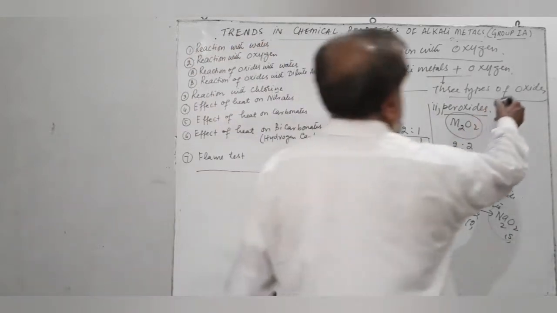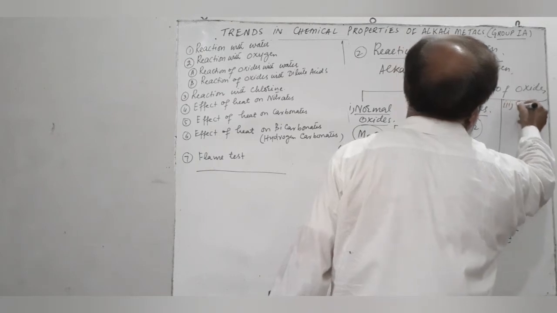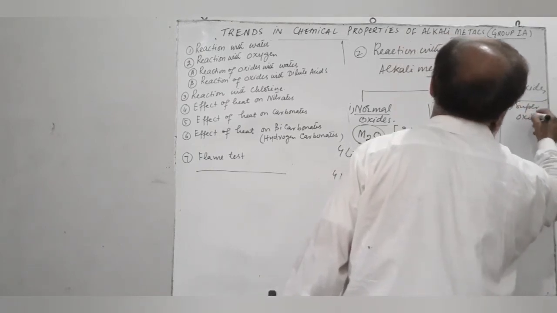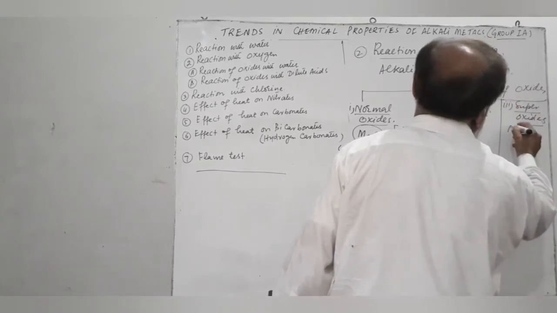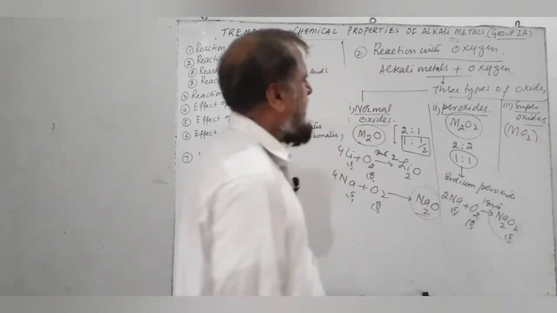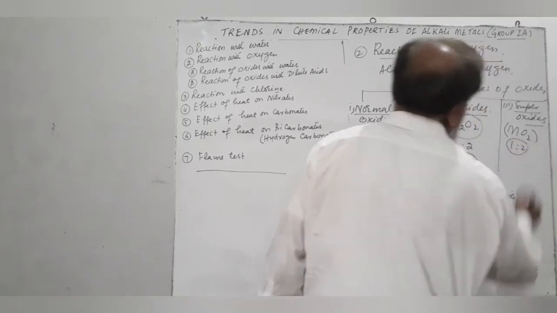The third type of oxides are known as superoxides, having the general formula MO2, one metal and two oxygens.